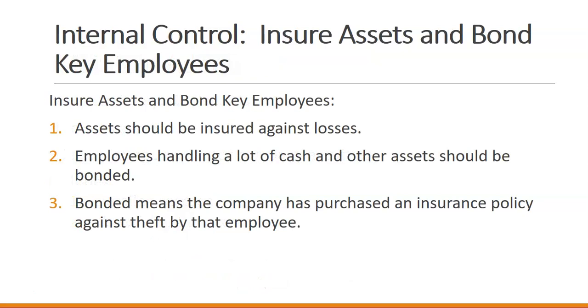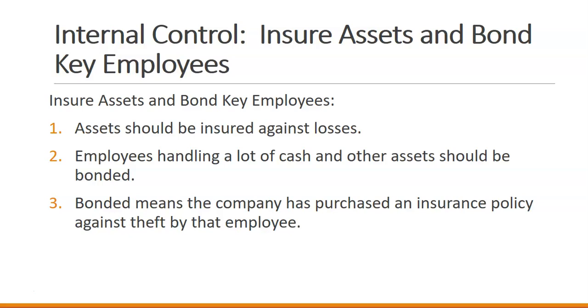Then we have insure our assets and bond key employees. Assets should be insured at all times. Our property, plant, and equipment should always be insured. Bonding our employees means that the company has purchased an insurance policy against theft by that employee.